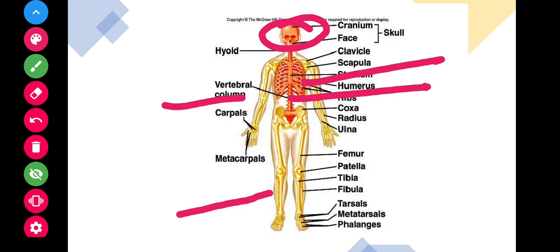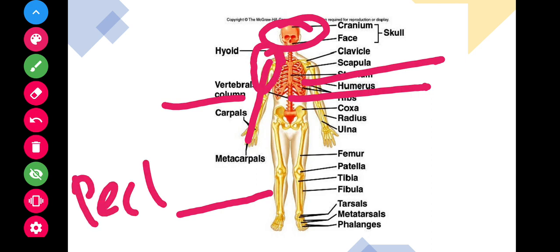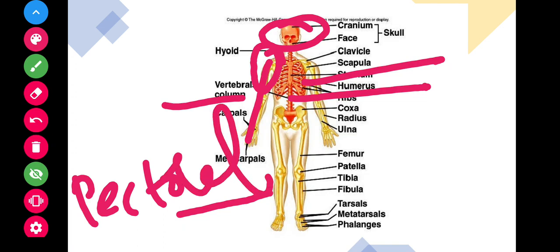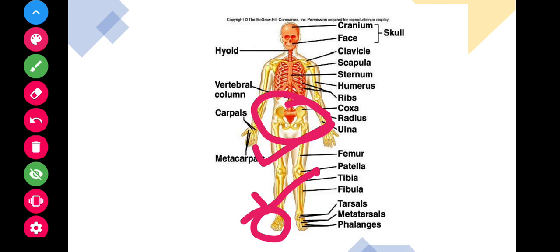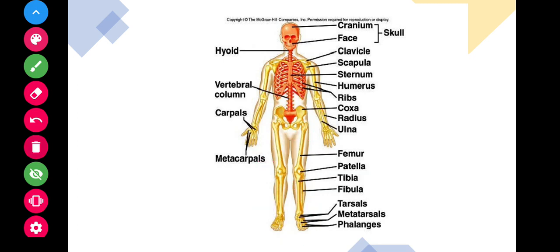Here you can see the upper extremities, which are the humerus, radius, ulna and pectoral girdle. The pectoral girdle is nothing but the scapula and clavicle. And the pelvic girdle includes the pelvis, and then the femur, tibia and fibula, and tarsals, metatarsals and phalanges. So these are the appendicular skeletal system.